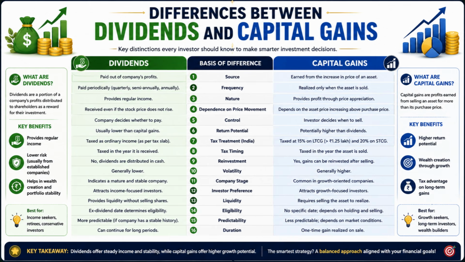Number 16. Dividends can continue to be paid over many years, whereas capital gains are usually realized as a one-time profit when the investment is sold.